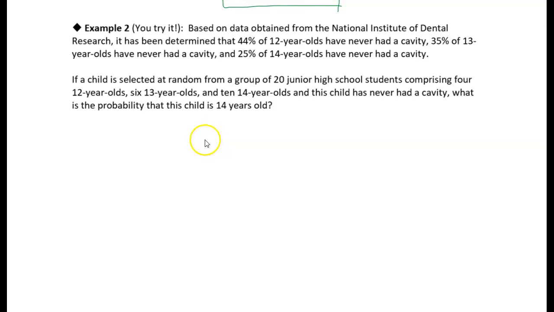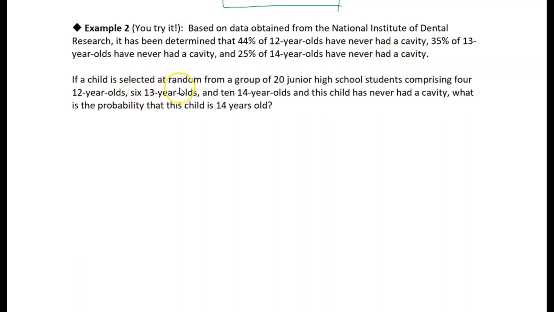All right, in this problem, we're given some information about 12-year-olds, 13-year-olds, and 14-year-olds and the cavities that they've had. It says in this research that it was determined that 44% of 12-year-olds have never had a cavity, 35% of 13-year-olds have never had a cavity, and 25% of 14-year-olds have never had a cavity.